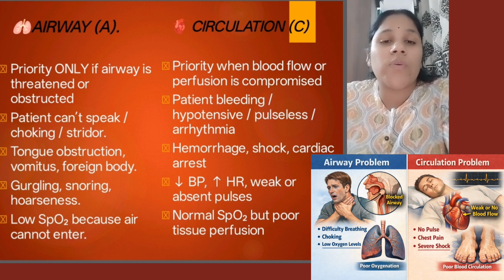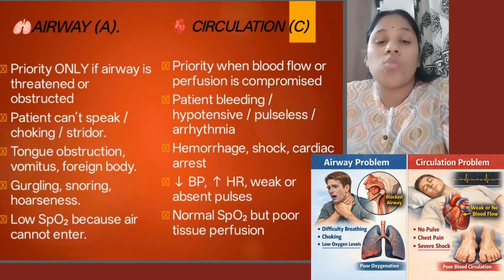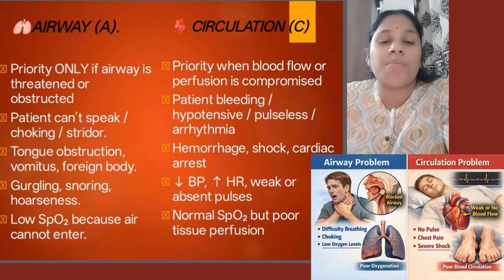Next one, under airway, low SpO2 because air cannot enter, then this falls under emergency. So this has to be treated first. And similarly with circulation, though there is a normal SpO2, if there is poor tissue perfusion because of trauma, this comes under priority when compared to airway.